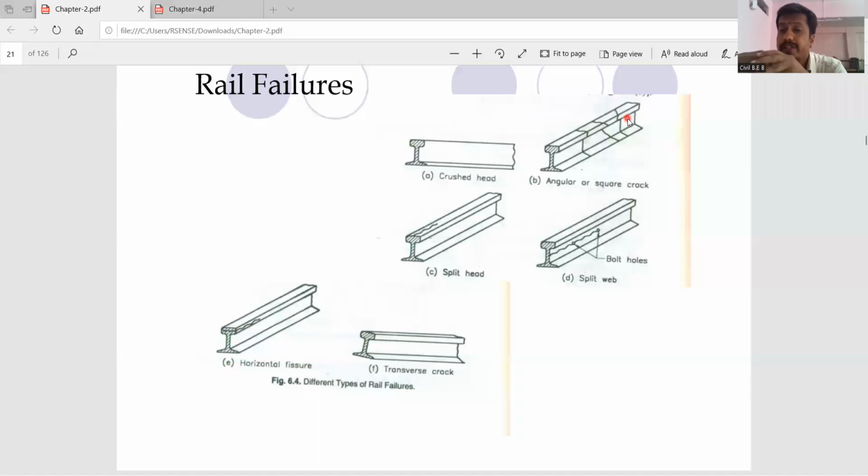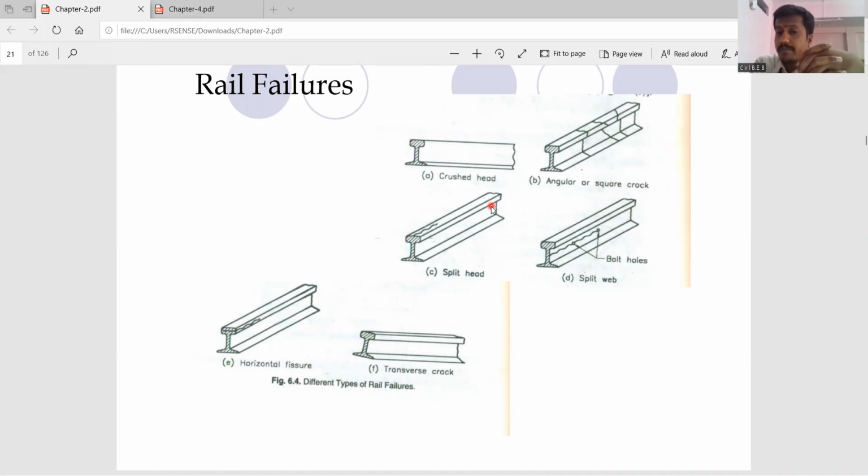Now, in the case of angular or square cracks, you can see how these cracks are getting formed. First crack, second crack, third crack. Is it a good sign? Can we take our train on this particular track? No, definitely not. The third type is the split head. That means the rail head is split into two different parts due to the cracks. Split means we divide that part into two parts.